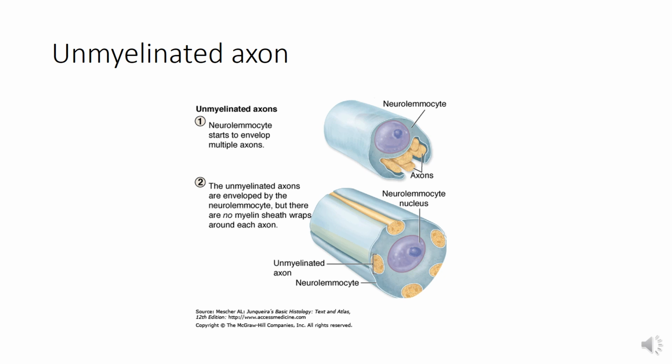So you can see here that these nerve fibers are running in the groove formed by the Schwann cell. In the central nervous system, the unmyelinated axons run in grooves in the oligodendrocytes.